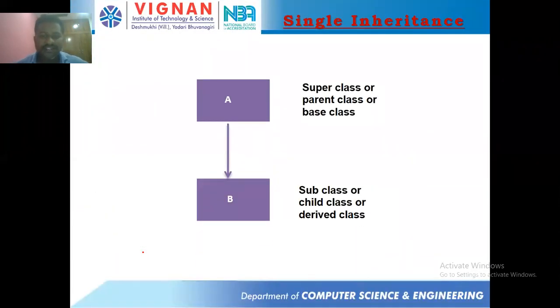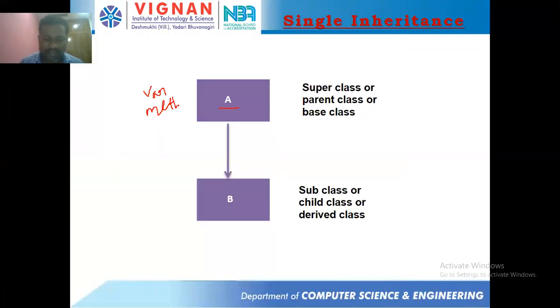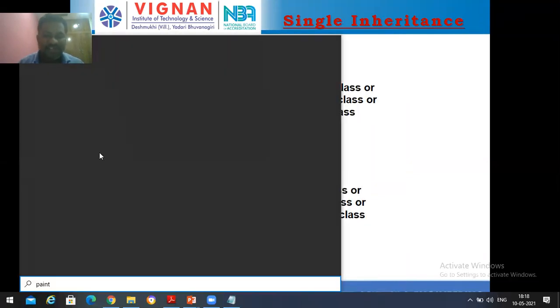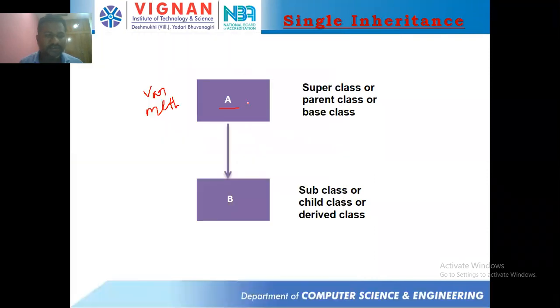Now, single inheritance. What happens is, suppose I have a class A. This class A consists of variables as well as methods. Let's take this. Try to understand this, students. If you understood this, the remaining thing is very simple.